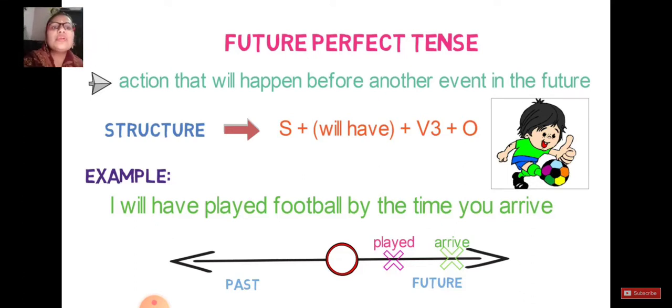It means both these sentences are made for future. But one I am finishing before the other one. Arrive and played, both are the two verbs used here. But played, I have already completed in future before the word arrive. So both the verbs are indicating a future event, but one has already finished before the other one. Hope it will not confuse you.